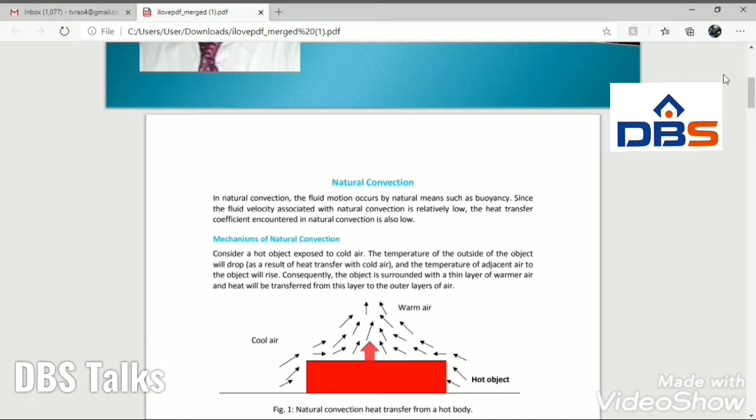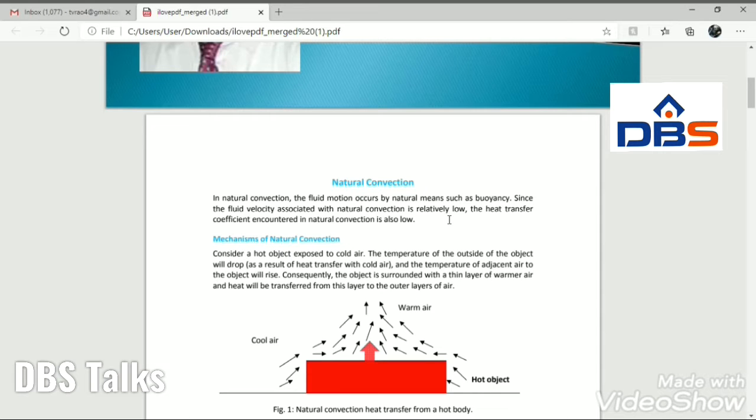Then how does the heat transfer take place? Due to temperature difference, or due to density difference in the fluid medium, the heat transfer takes place. Okay. And if you compare natural convection and forced convection, in forced convection we can transfer more heat, but in natural convection we can transfer only a very small amount of heat.